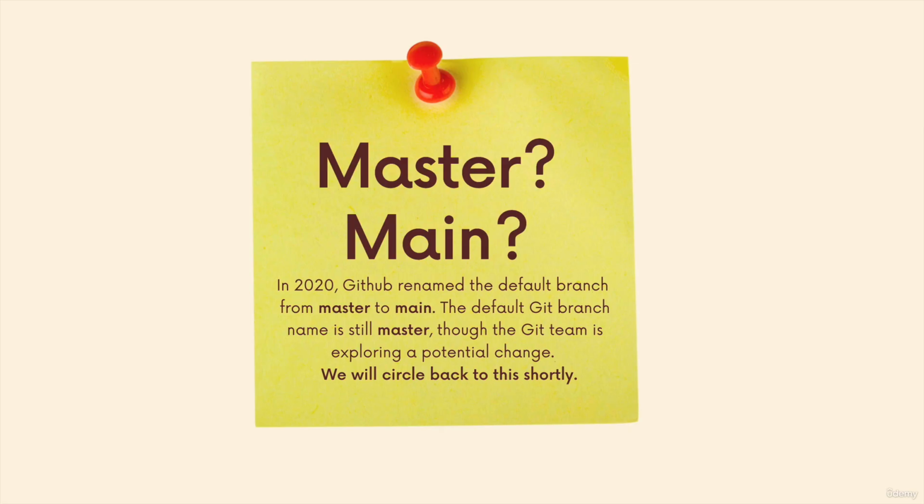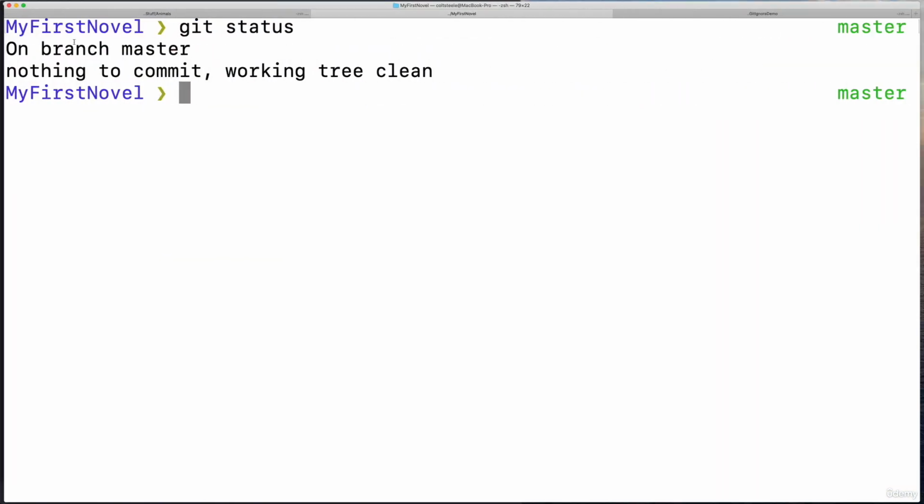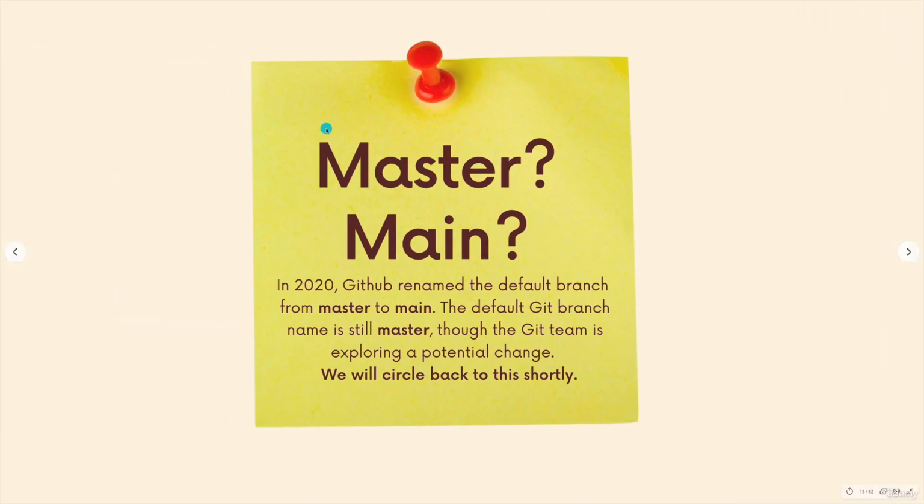With Git, however, what we're using, we haven't touched GitHub yet, the default branch name is still master. And that's why we see things like on branch master. We didn't name it master, it's just the default branch name. However, there are conversations happening, and that may change in the future, and I will also show you how to change the default branch name if you want to do this. It's easy to do, but I'm going to wait until we talk a little bit more about branches. I don't want to talk about renaming and changing branch names before we even really understand what they are.